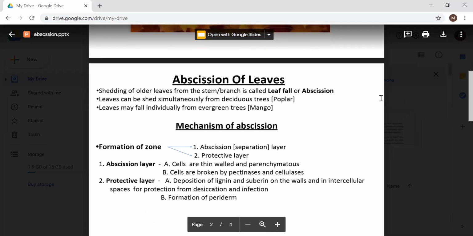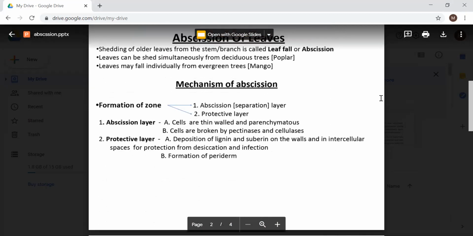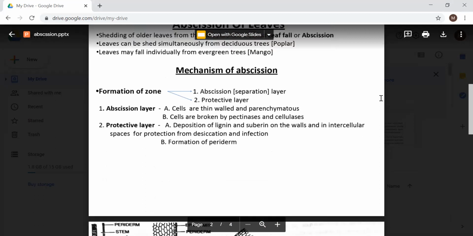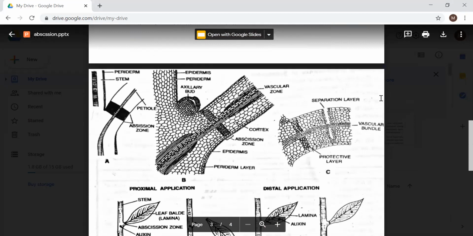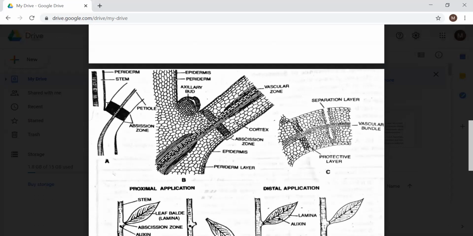What actually happens during abscission of leaves? Whenever abscission occurs, there is formation of an abscission zone. Now this abscission zone is because of the formation of certain hormones inside the plant: auxin, gibberellin, ethylene.